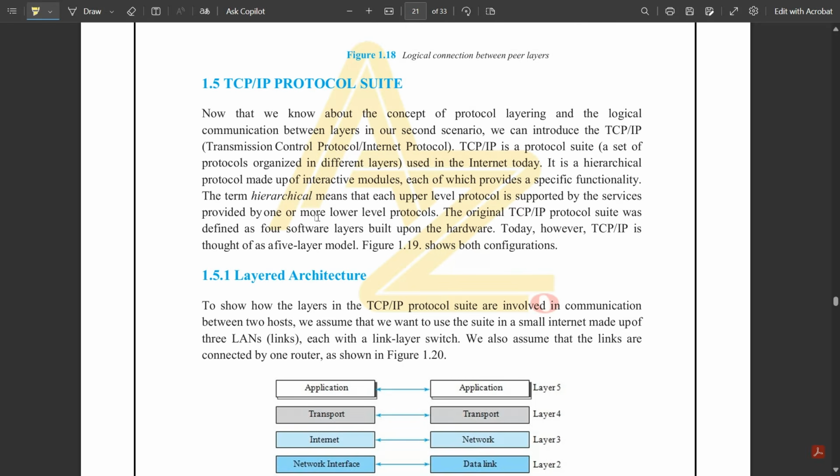So in my previous video, I had discussed the classification of networks, that is local area network and wide area network. Then under wide area network, we have seen point-to-point networks and multi-point networks, and we have seen circuit switched and packet switched networks, and internets, the uppercase and lowercase internets. We have seen all of them in the previous video. Those who have not seen that video, please go and watch it because I've covered a lot of concepts in that video.